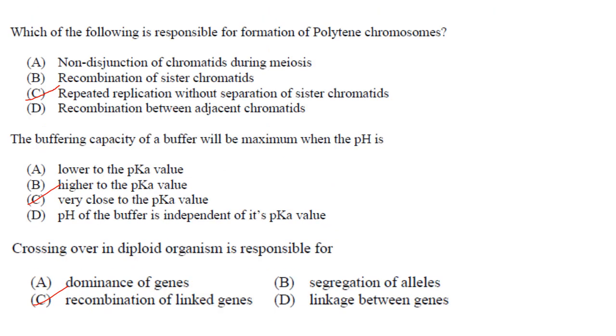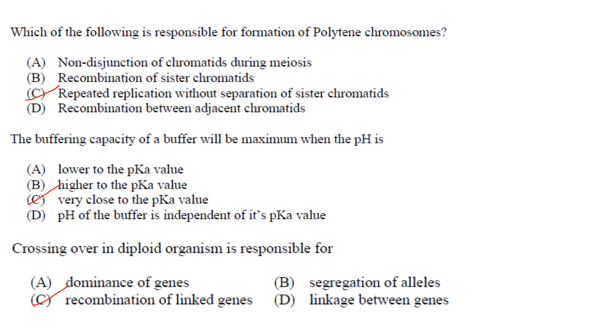Then, which of the following is responsible for formation of polytene chromosome? It is by repeated replication without separation of sister chromatids. Answer is option C. The buffering capacity of a buffer will be maximum when the pH is very close to the pKa value. This is also a repeated question.